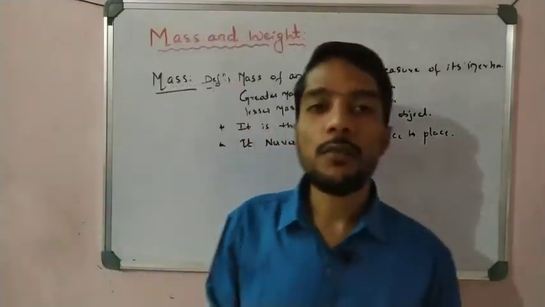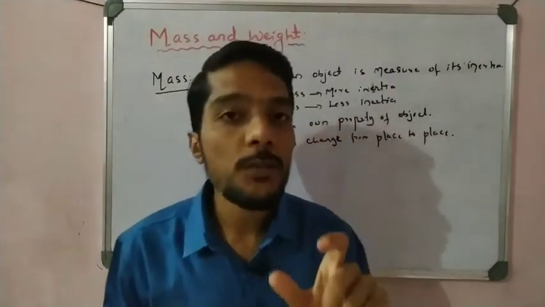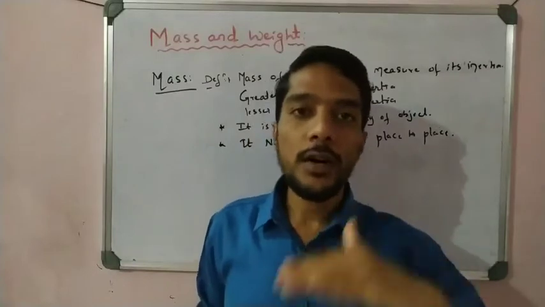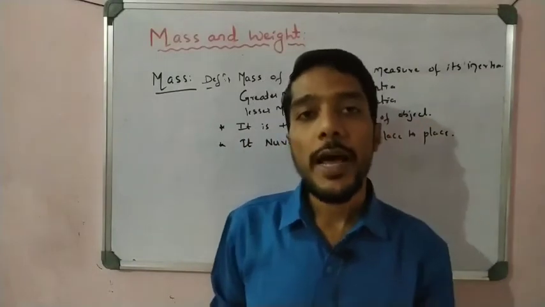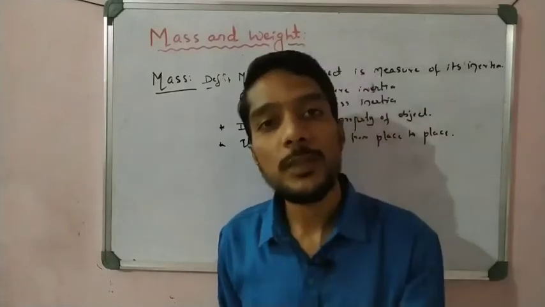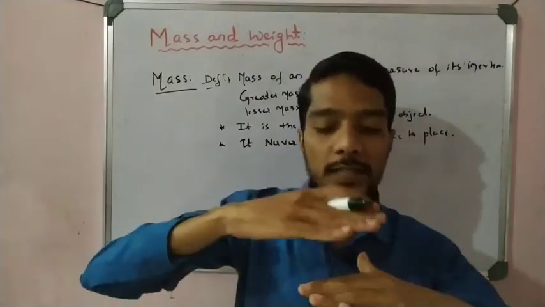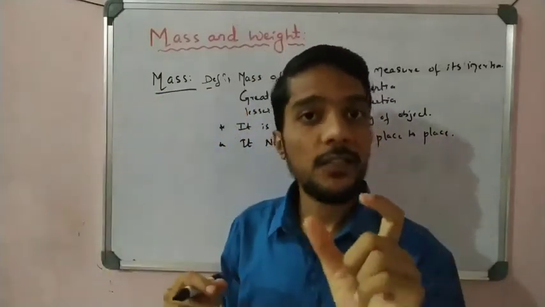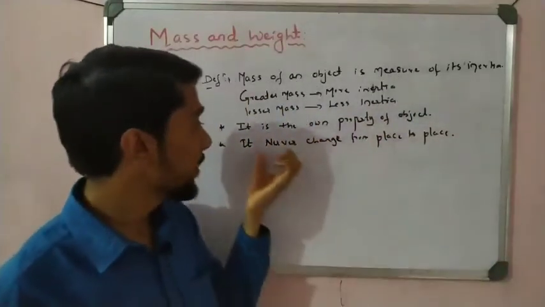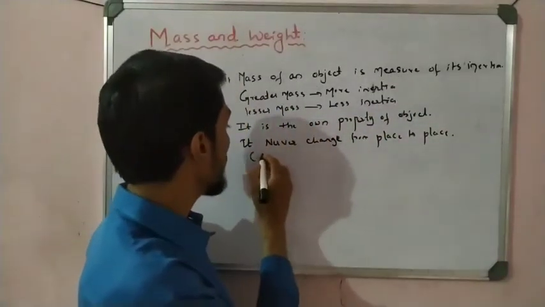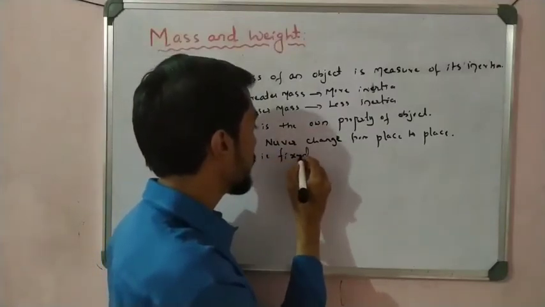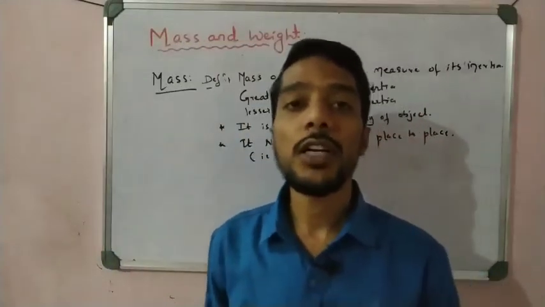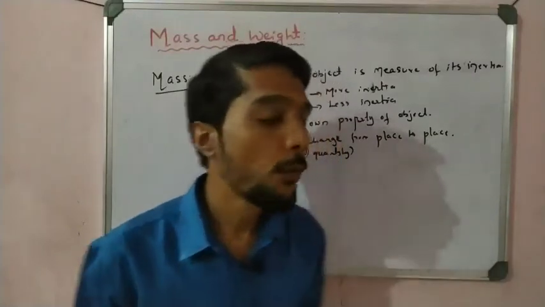If an object has a mass of 2 kg on the earth, that object has 2 kg mass on the moon as well. The mass of the object on the earth is the same as on the moon, and the mass of the object on the moon is the same as in space, right? The places are different. Sometimes the object is on the earth, sometimes on the moon, sometimes in space, but the mass is fixed. The mass is never changed. It is a fixed quantity. You have to remember that mass is a fixed quantity and never changes from place to place, right?